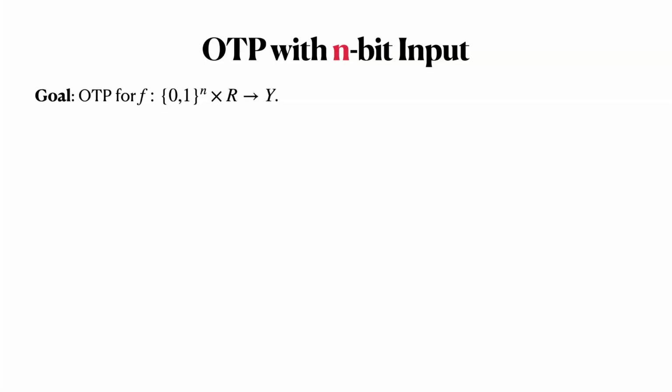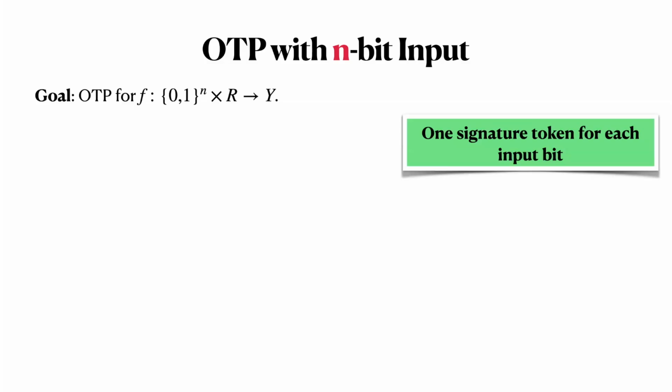Now we will generalize our one-time program construction to work for functions with n-bit inputs. So rather than allowing the user to specify a single bit, they can specify a bit string of length n. The main idea for this construction is to ask the user to sign each input bit using a signature token.